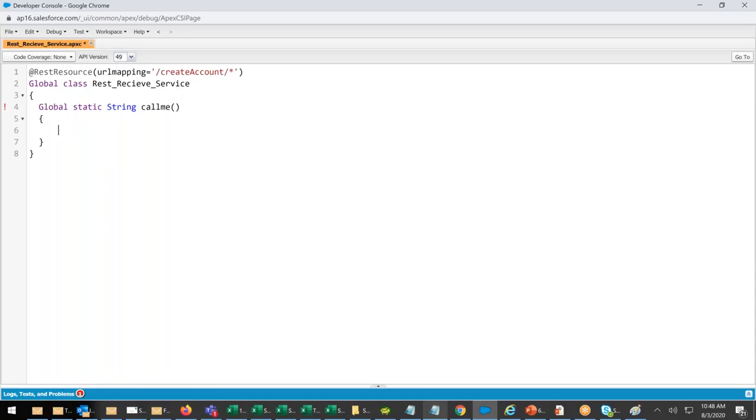If it's void, it always returns null. But this is non-void. I'm not using the void keyword. Now, here I will say string. String what? String name, comma. What are the things they will pass? String phone. On the URL, they will pass all these. String phone, comma, string industry. So somebody is passing the data.